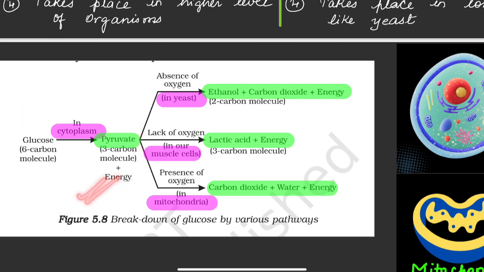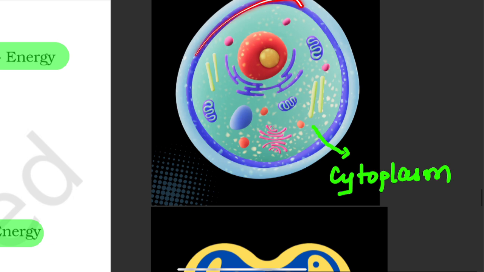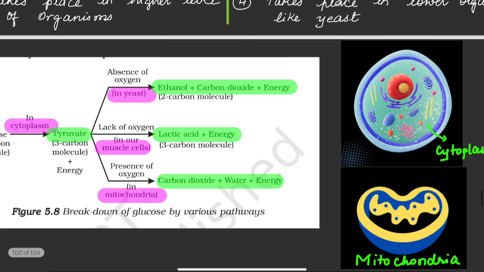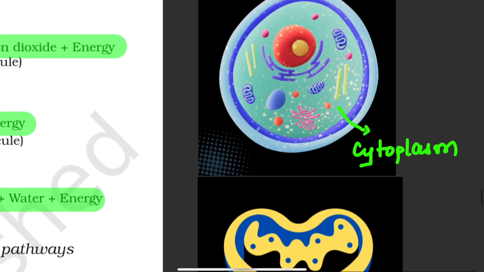First step is common. So what is the first step? Conversion of glucose to the 3 carbon molecule pyruvate, and it takes place in the cytoplasm. So you can see this is the cell. In the cell you can see the cell membrane, and here there is a nucleus, and here you can see a jelly like structure which is known as cytoplasm. So the first step, that is conversion of glucose to pyruvate, takes place in cytoplasm.